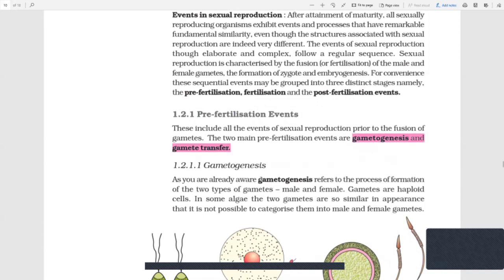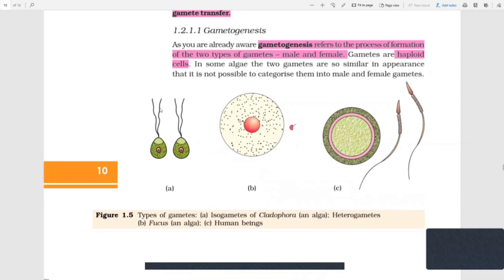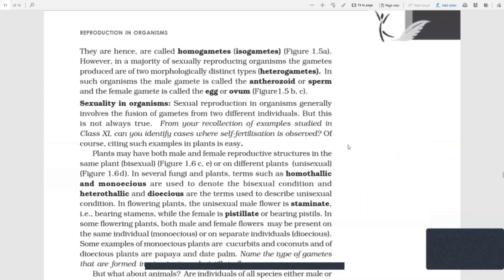Gametogenesis refers to the process of formation of two types of gametes, male and female. Gametes are haploid cells. They can be similar to each other, as in this algae, cladophora, where we cannot distinguish male and female between them. So these are isogametes, or homogametes, whereas in humans, they are heterogametes or anisogametes.